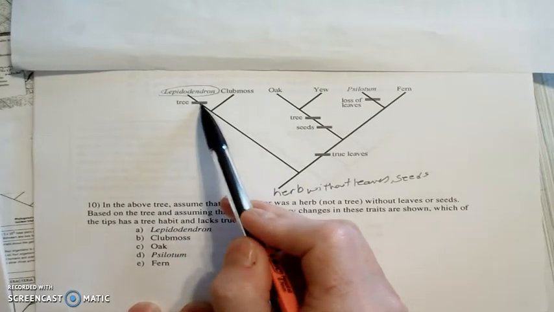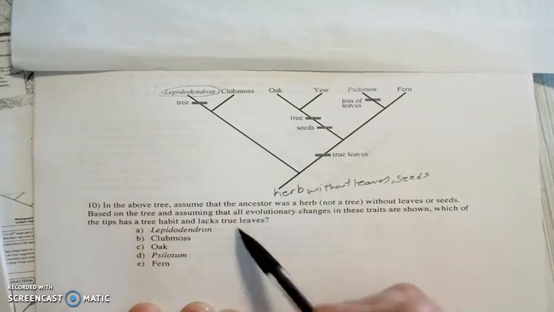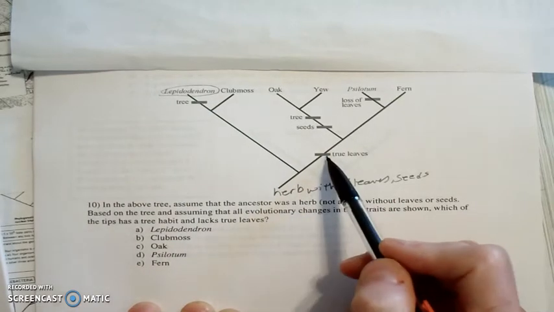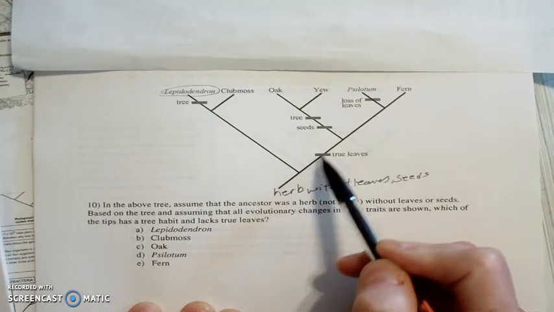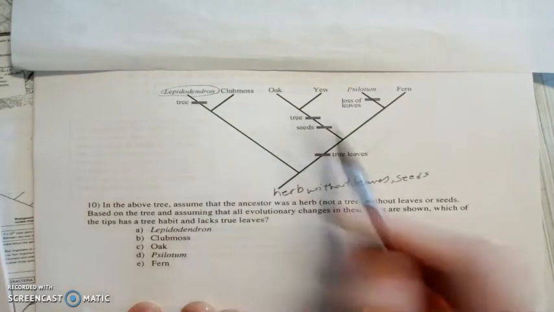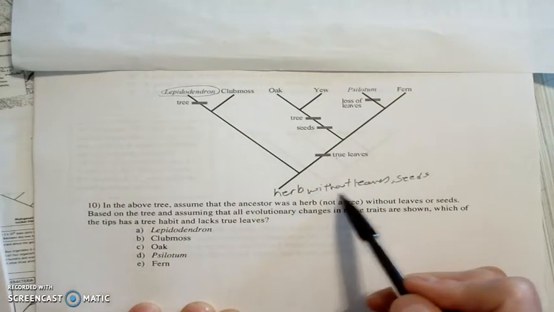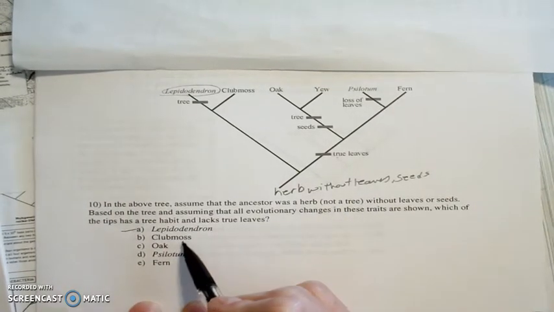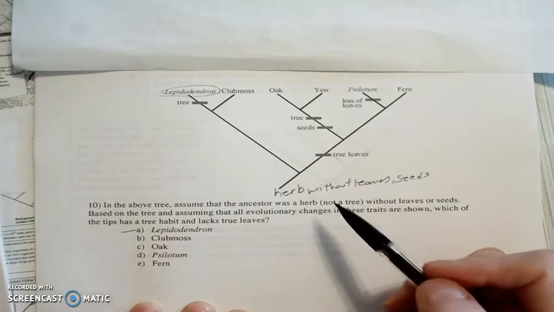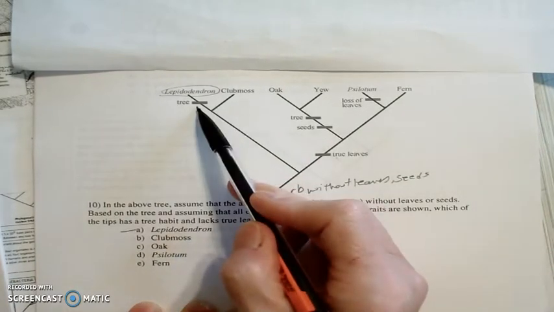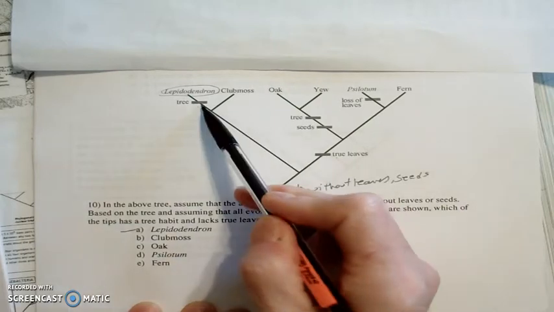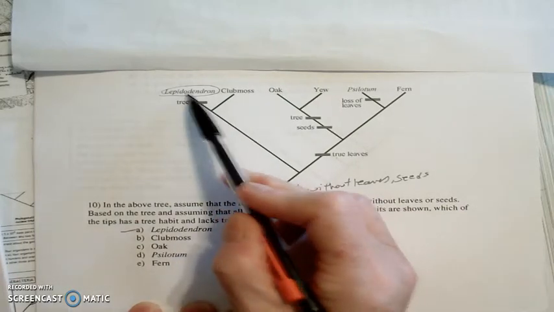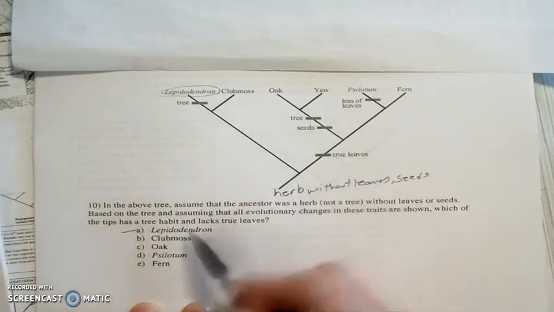Yeah, lepidodendron tree lacks true leaves. Here's true leaves. It came about after the lepidodendron. So the lepidodendron obviously does not have true leaves. So that one looks good. Let's check the others. Club moss, it's not a tree. It's still an herb because the tree characteristic was after the club moss, so it can't be that.